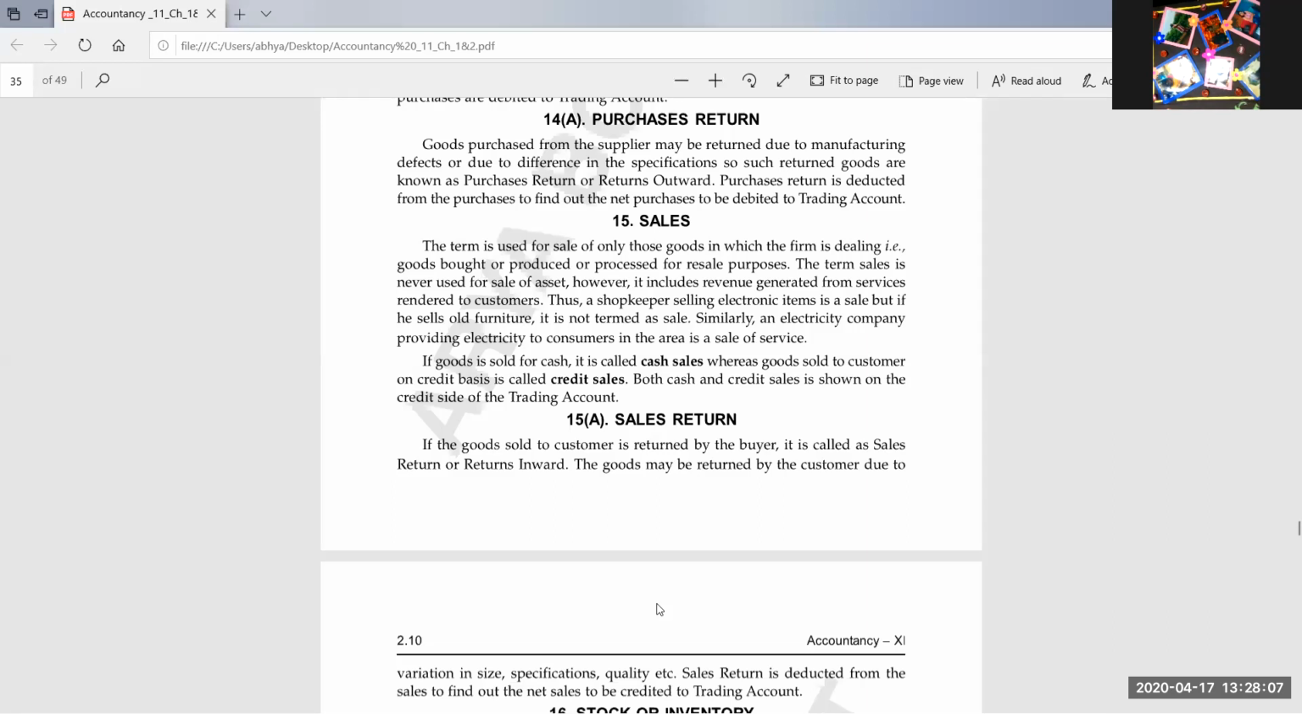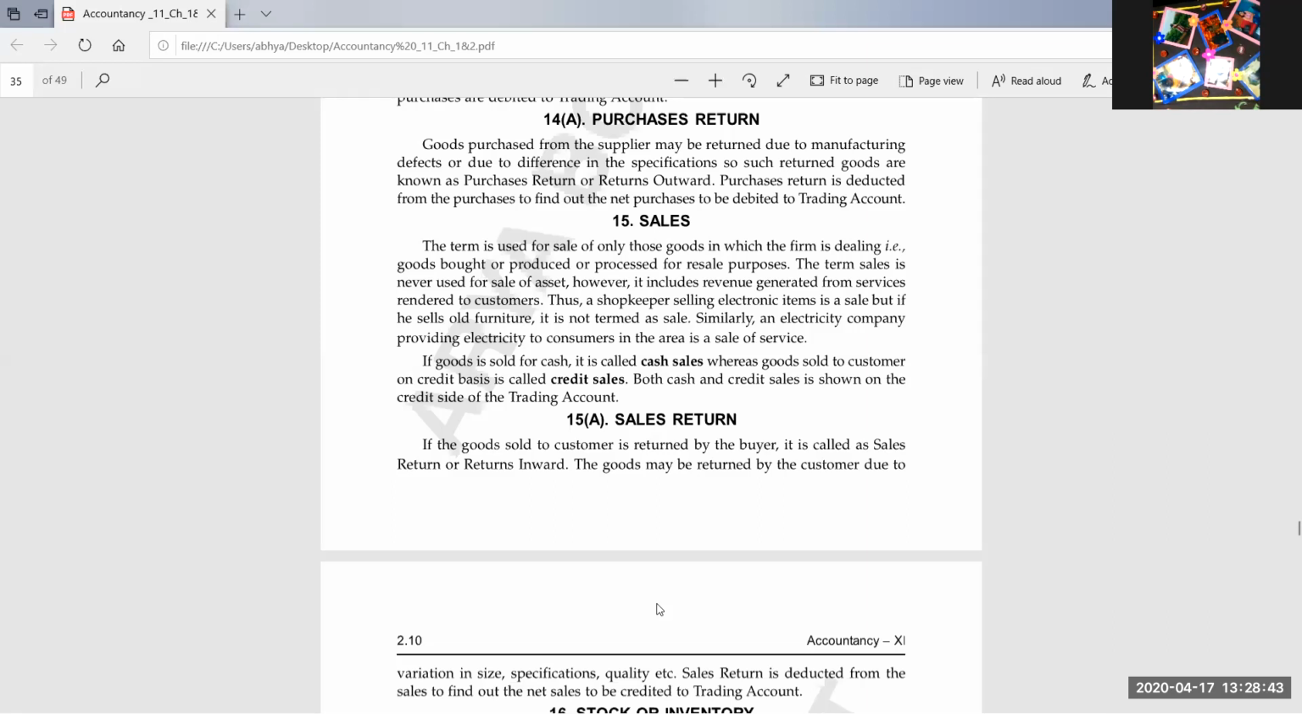Now the concept is sales return. Sales return is the same as the purchase return. In purchase return, we were returning the goods to the seller. But in sales return, our customers will be returning goods to us. We are getting goods back from our buyers. Why? Because the goods may be defective, or they were not satisfied with the goods. That's why they have returned our goods back to us. So if the goods sold to the customer are returned by the customer, it is called sales return.